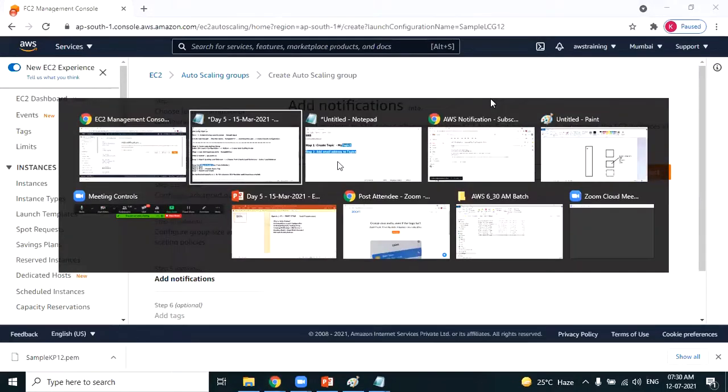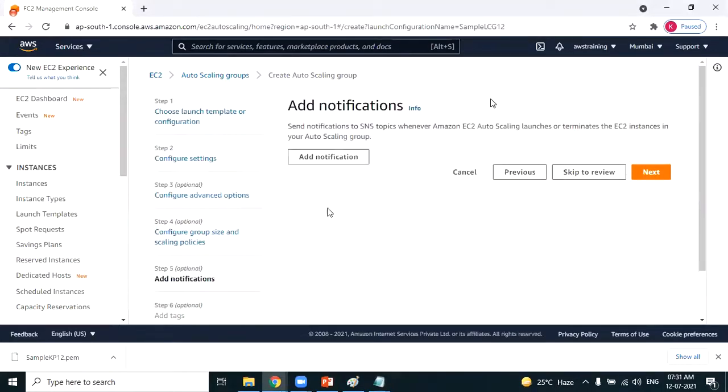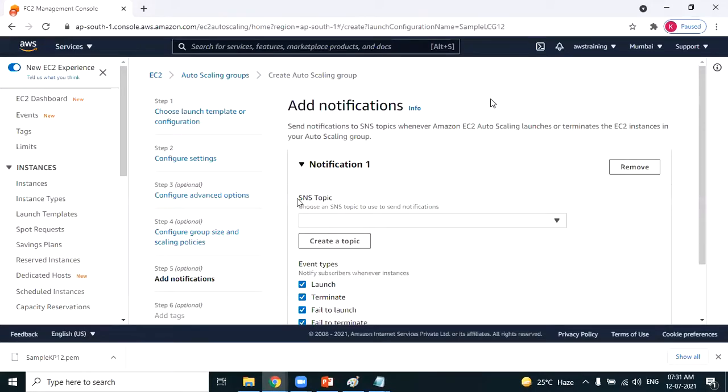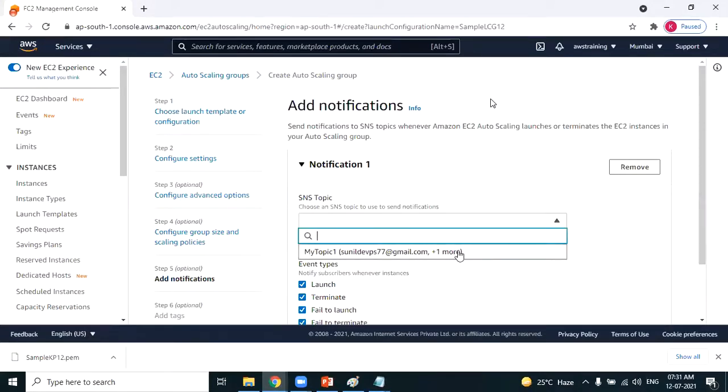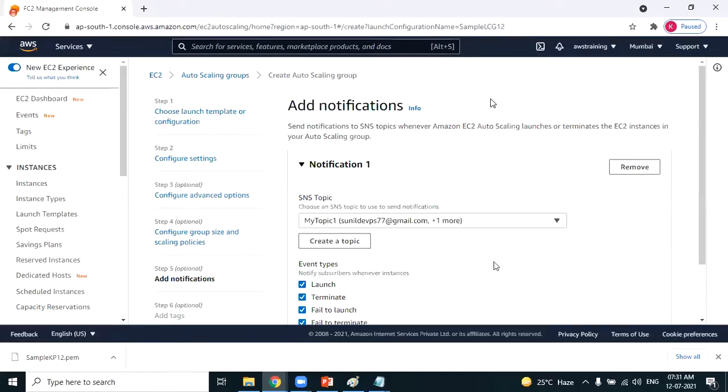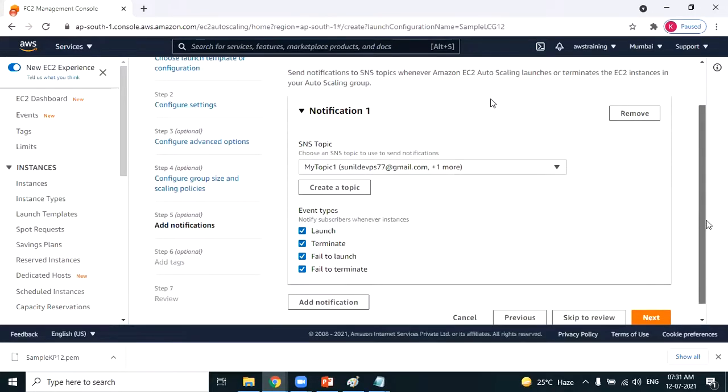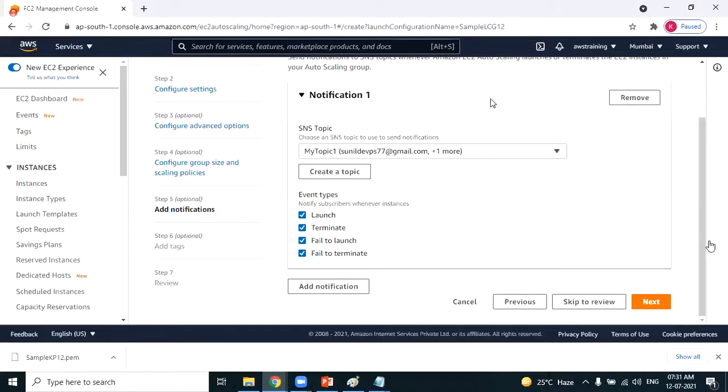Do you remember the topic which you have created? The name of the topic is my topic. Add notification. Choose an SNS topic. We already have created a topic. That's the advantage. This topic is having 1 subscription or 10 subscriptions. Okay, so I already have created a topic so that I can use the topic as a notification. So whenever the auto scaling creates a new EC2 machine, I will receive an email. Okay. Next.